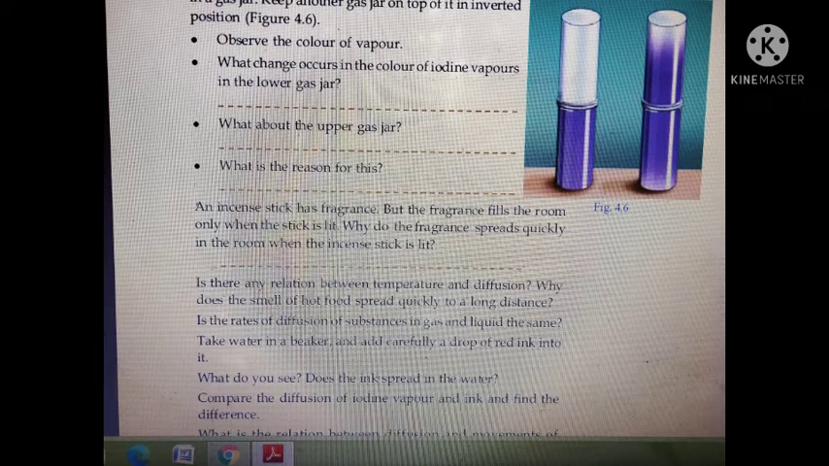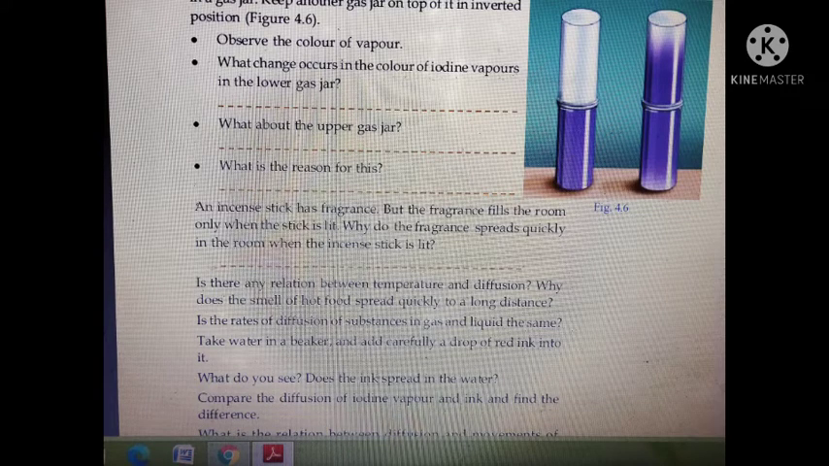After observing figure 3.6, find out the answers to the questions given in your textbook. What is your observation? Observe the color of the vapor. What change occurs in the color of iodine vapors in the lower gas jar? You can see the fading of the color of the iodine vapors. In the lower jar, the color of the iodine vapors fades.